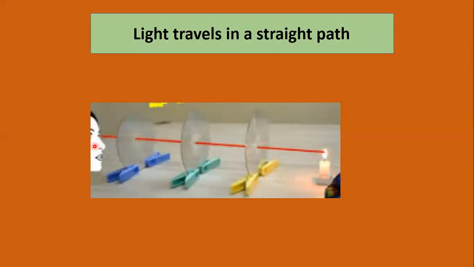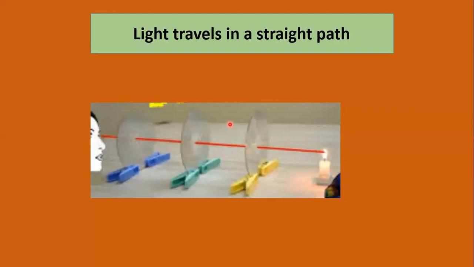Now we will adjust our position in such a way that the flame is visible to us. This is the first step. When we look at this flame from this side, we are able to see the candle flame. In the second step of this activity, we will change the position of any one of the CDs. We are having 3 CDs here. We will change the position of any one of them. For example, I just move the second CD towards the right side.